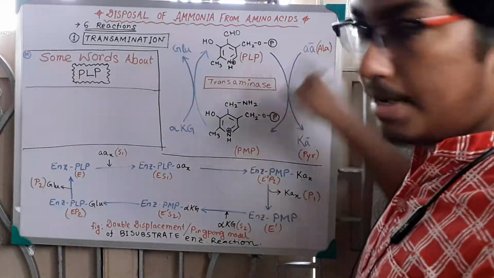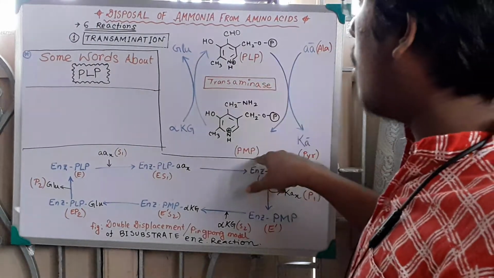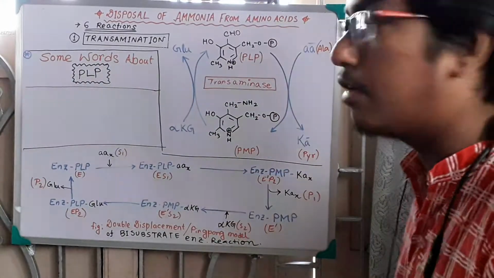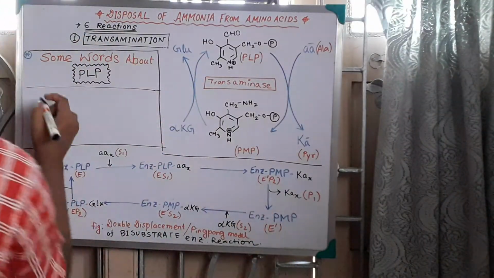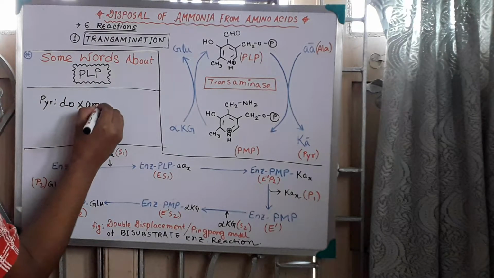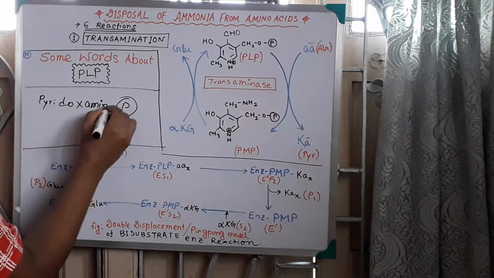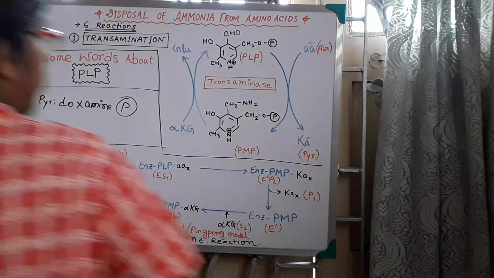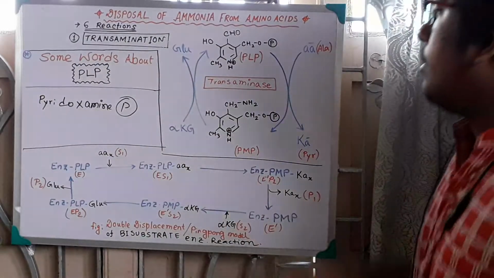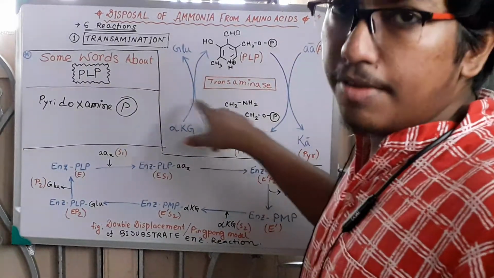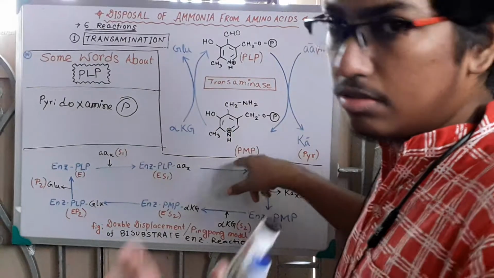Then it will not remain as pyridoxal phosphate; we will call it pyridoxamine phosphate, P for phosphate. Okay, the pyridoxamine phosphate.